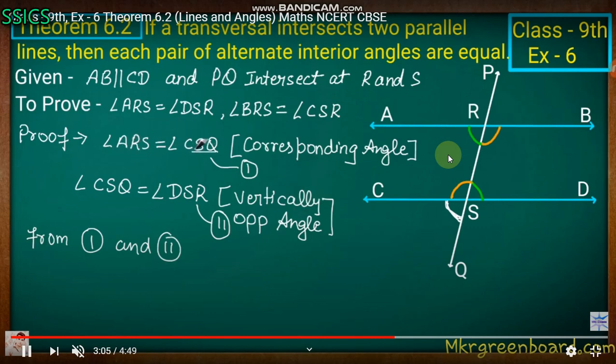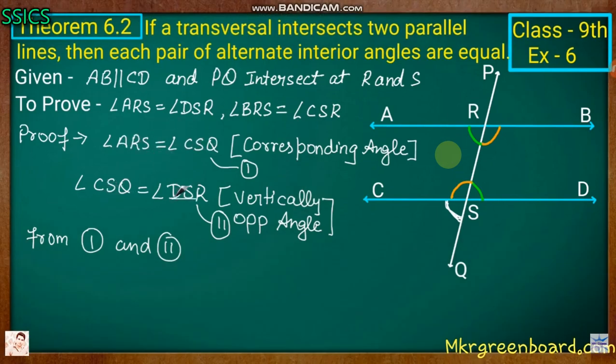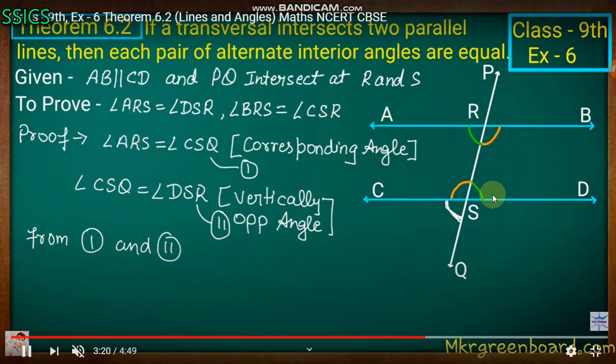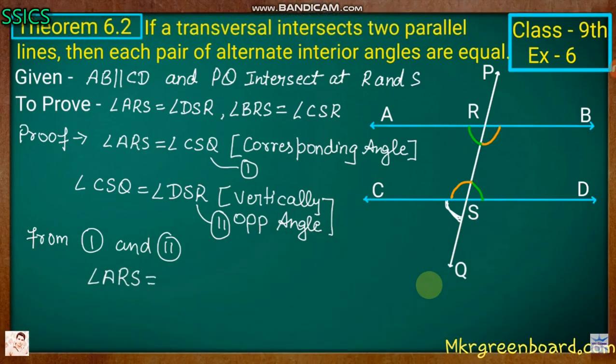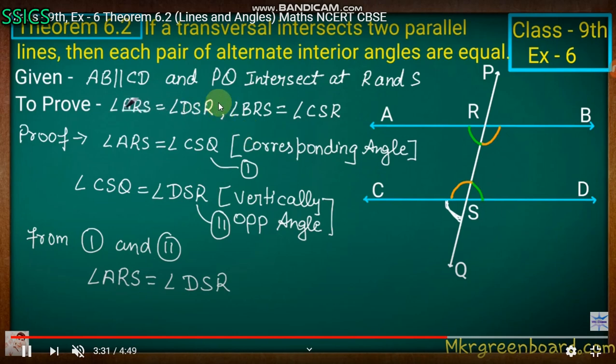So from equations 1 and 2 we find angle ARS is equal to angle DSR. So we write angle ARS is equal to angle DSR. So we find the first statement is true.